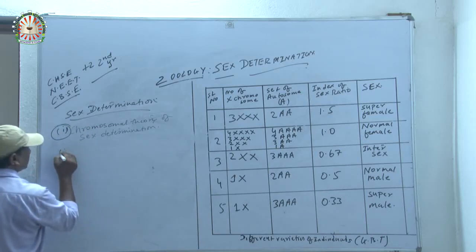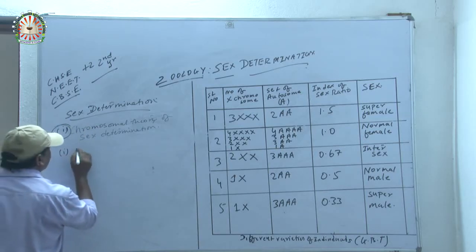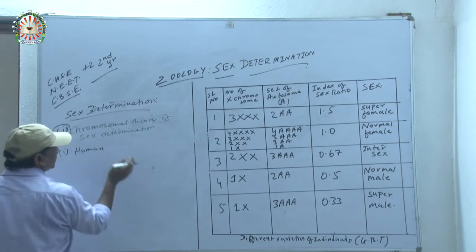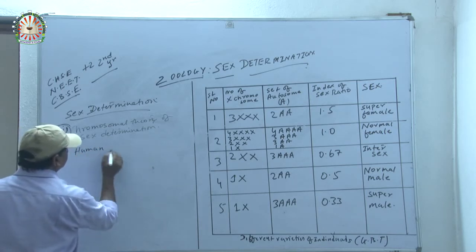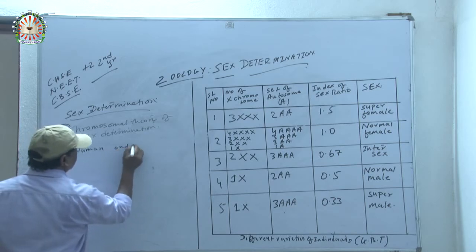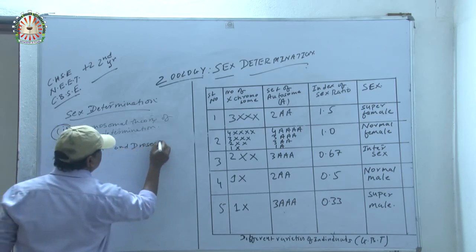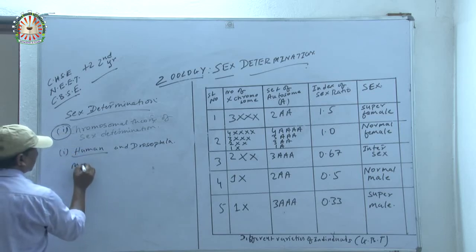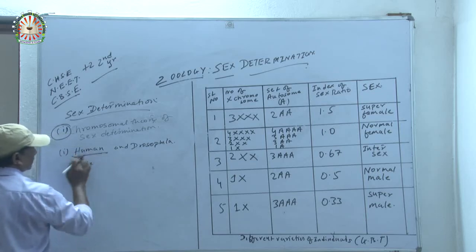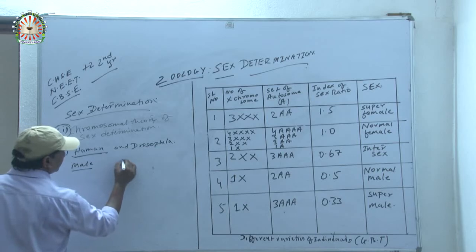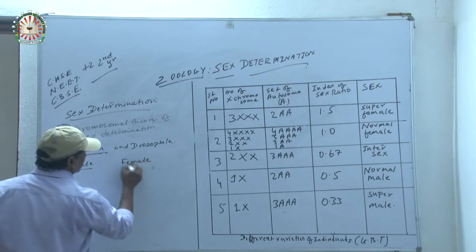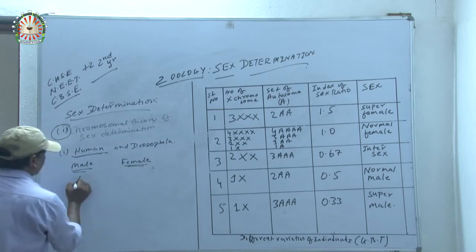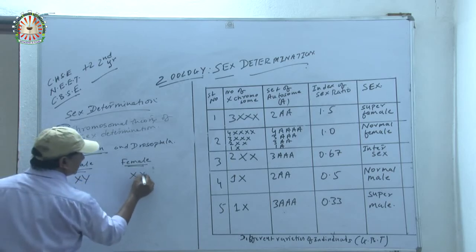First, I am giving an example from human and Drosophila, as I have explained a little while earlier. Both human and Drosophila have male as XY and female as XX.